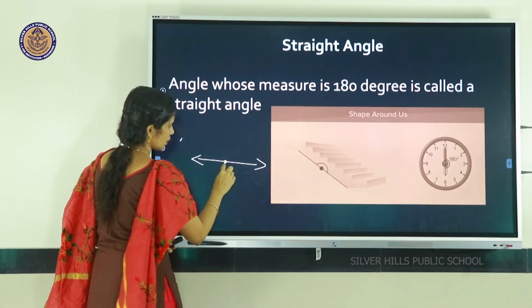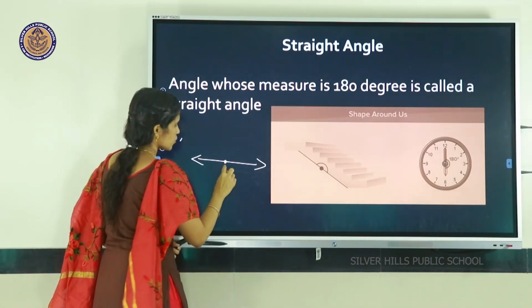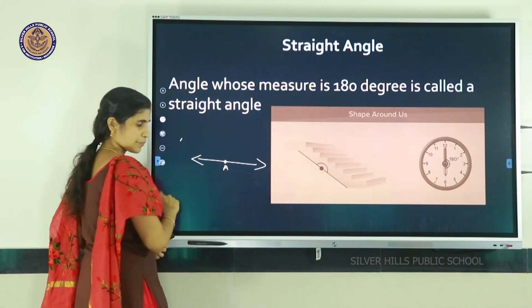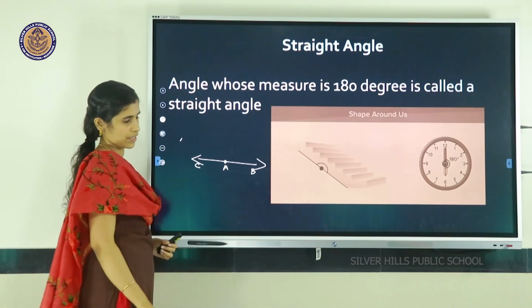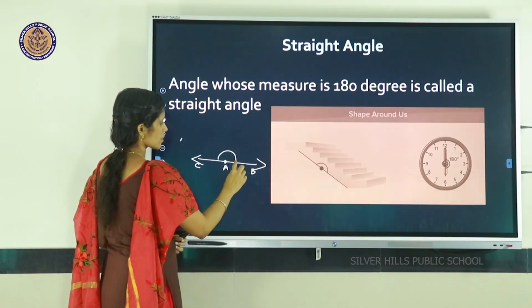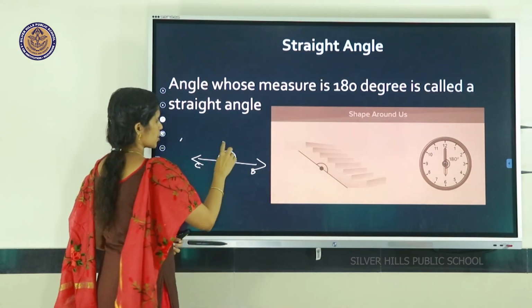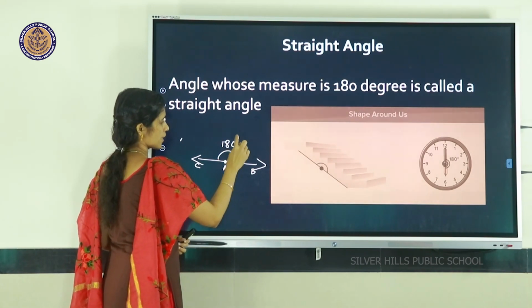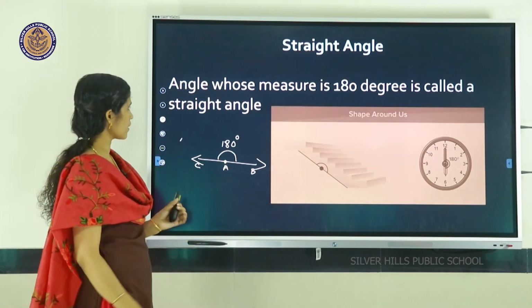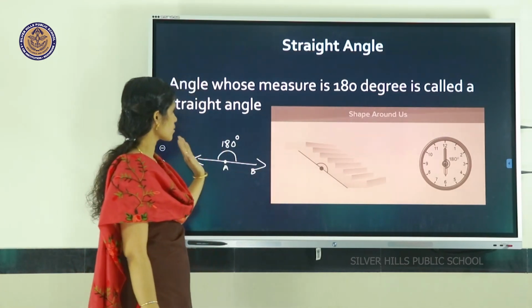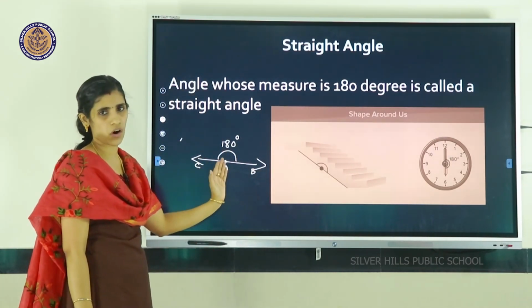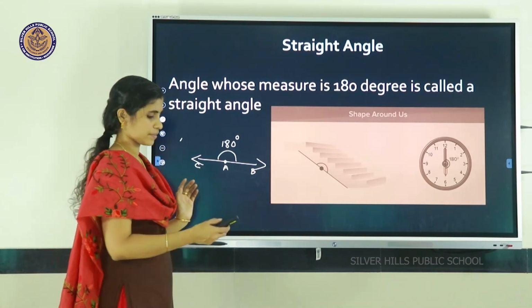Here a middle point is there, so we can mark it as A, and this ray is known as AB and this ray is known as AC. Between these an angle is formed. Its measurement is 180 degrees.